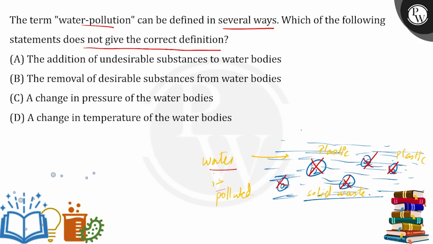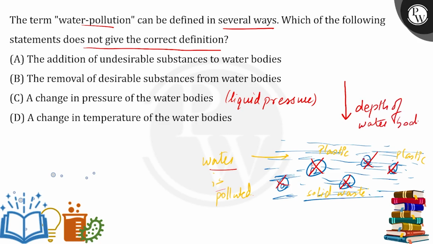Now, the next thing is a change in the pressure of the water bodies. Do you know that as you go down, it's a property of liquid pressure? We study this in physics, that as we go into the depth of a water body, liquid pressure increases. So the change in pressure of the water bodies as we go around the depth has nothing to do with water pollution. But a change in temperature of the water bodies does.